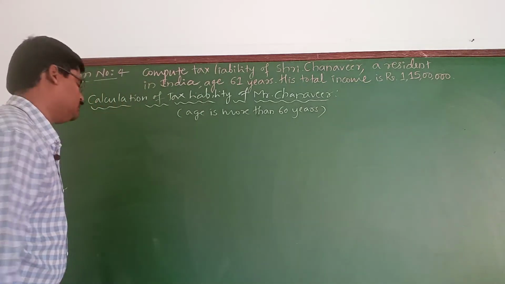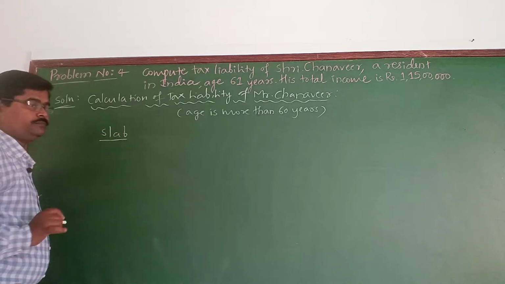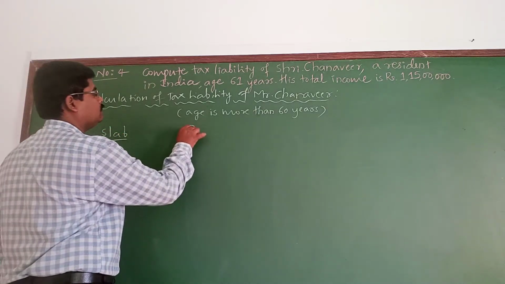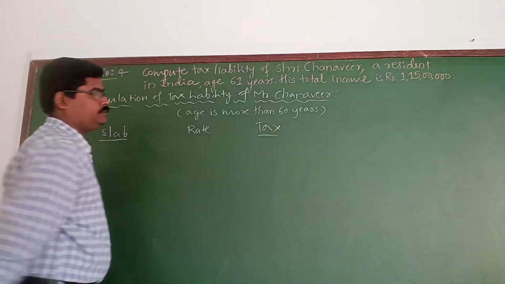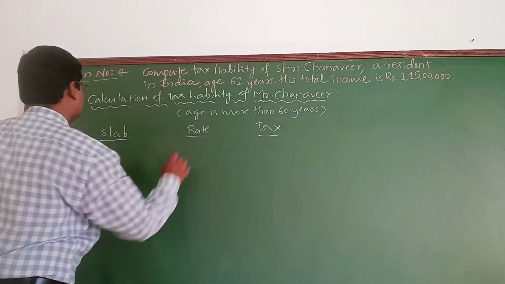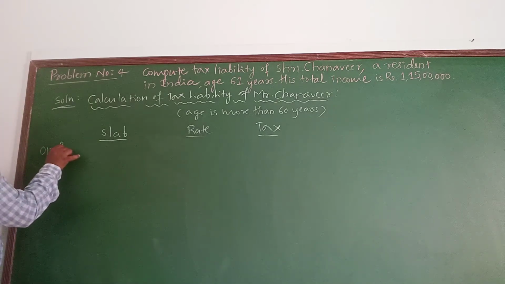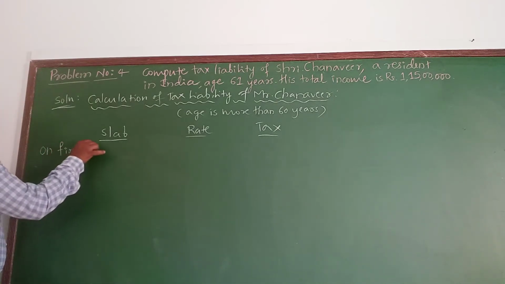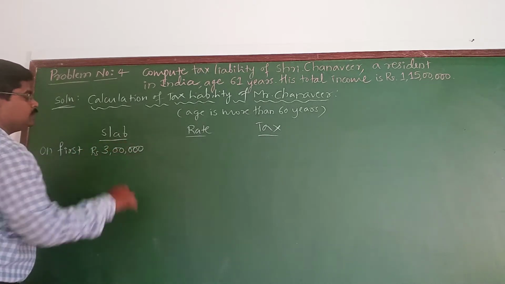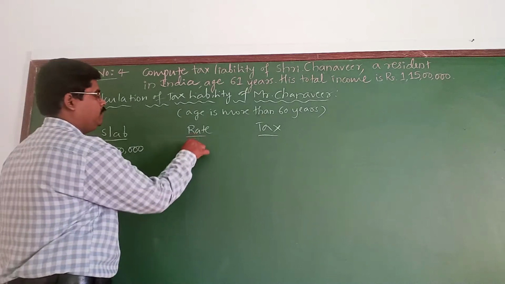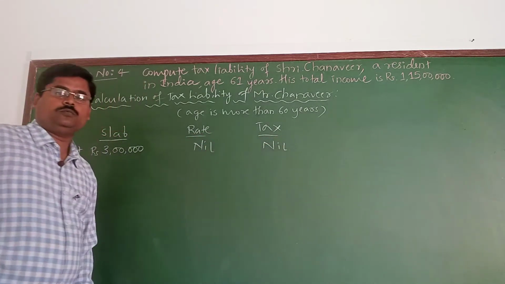That you need to consider. So that is fine. I will write the slab, I will write the rate, and next will be tax. So on first rupees 3 lakhs, up to 3 lakh the tax rate will be nil. No tax is going to be imposed on the first rupees 3 lakhs.